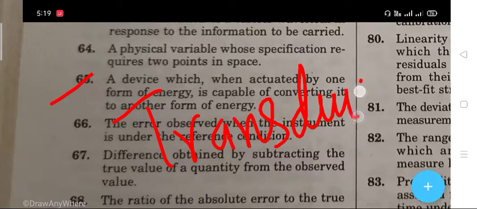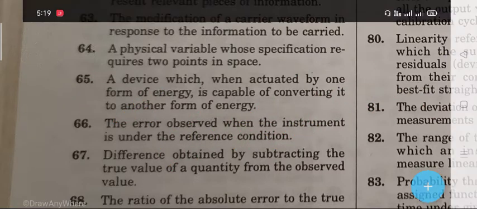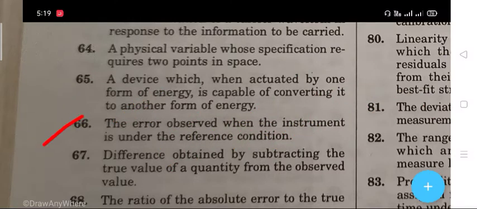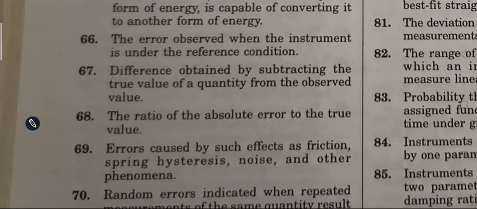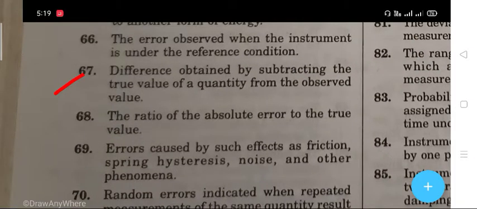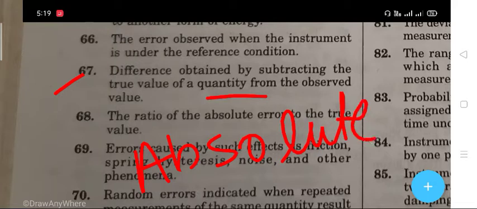The next question 66 is that the error observed when the instrument is under the reference condition. The right answer is intrinsic error. Next question number 67 is that the difference obtained by subtracting the true value of quantity from the observed value. The right answer is absolute error.